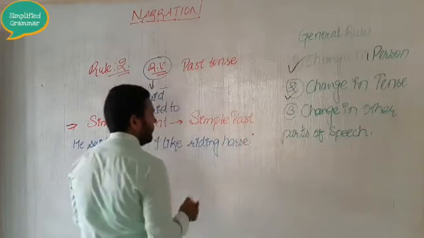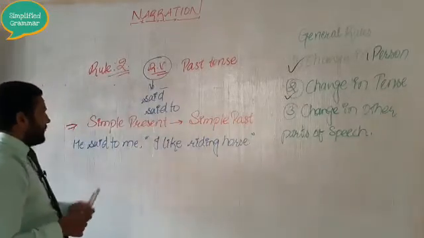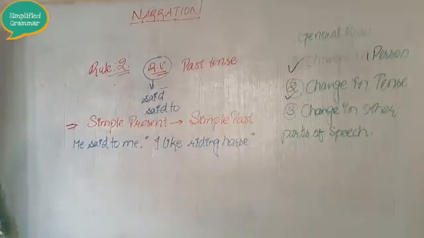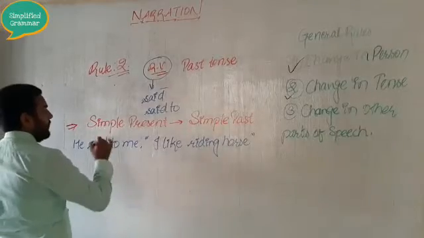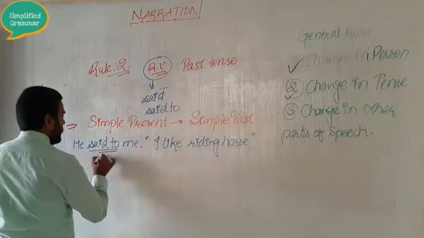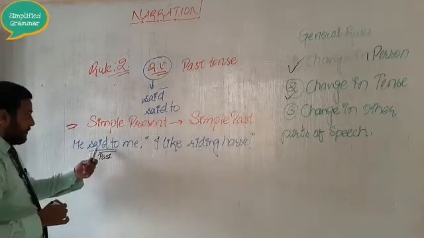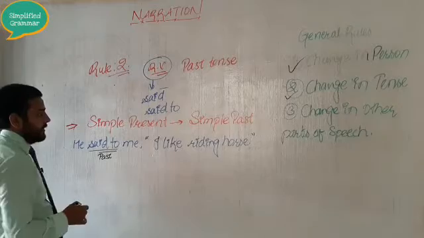Simple present, right? Full stop, double inverted commas, close. Now let us understand this with the help of this rule. Here you can see your reported verb is in the past tense.